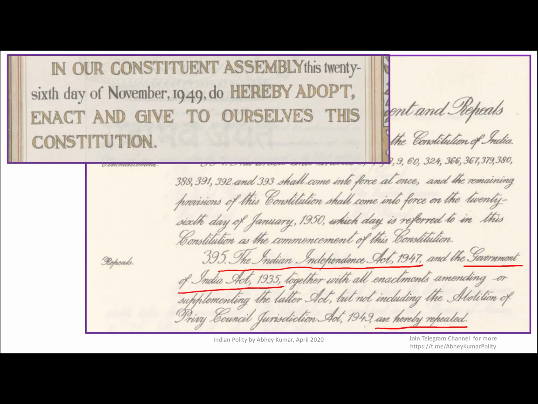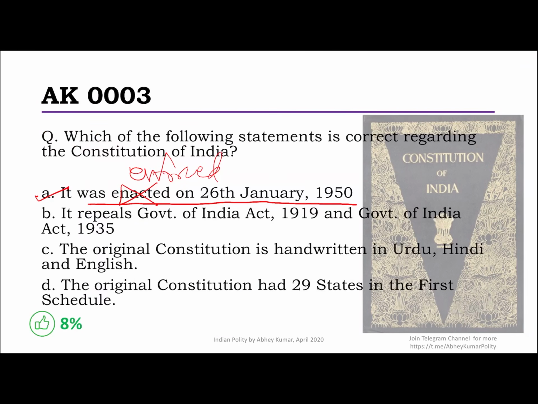Also, as I told you, the preamble, if you read the last few words, it very clearly says that we, the people of India, hereby adopt, enact, and give to ourselves this Constitution. Anyway, coming back to the question. The second statement is also wrong. Now, the third statement was the original Constitution is handwritten in Urdu, Hindi, and English. Now, one important word here is handwritten.